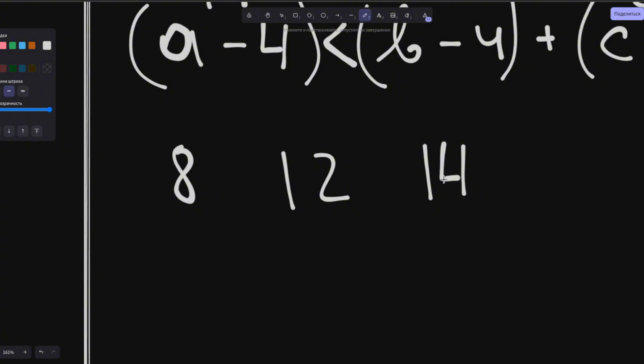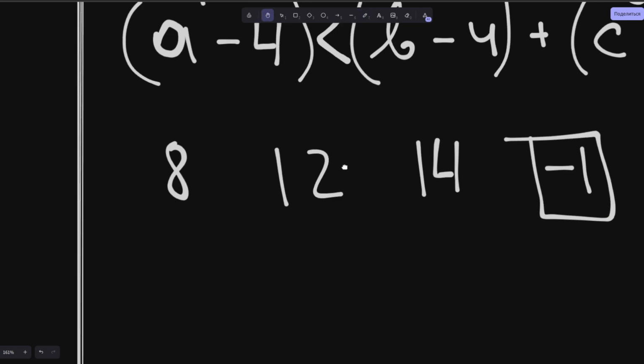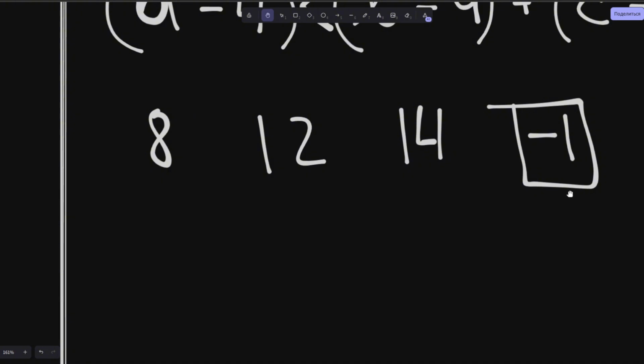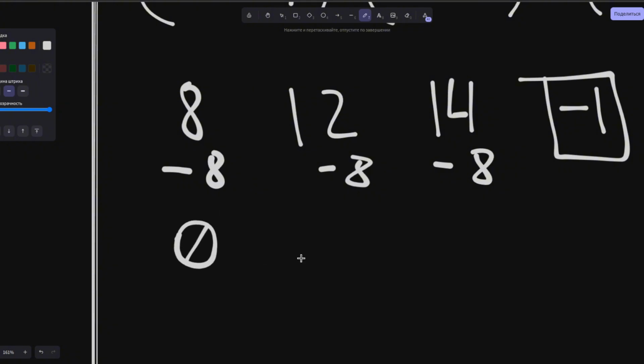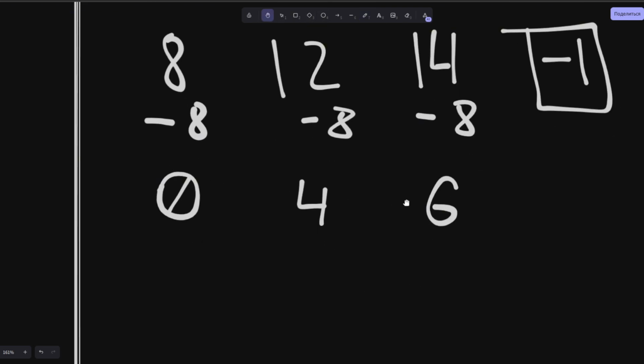For example, if the 8 is the smallest, as we subtract equally from all values by 1 unit, the first value will become 0 after such subtractions. So we definitely take away 8 from each, 8, 8, and 8. Roughly speaking, after 8 operations, we will have 0, 4, and 6.